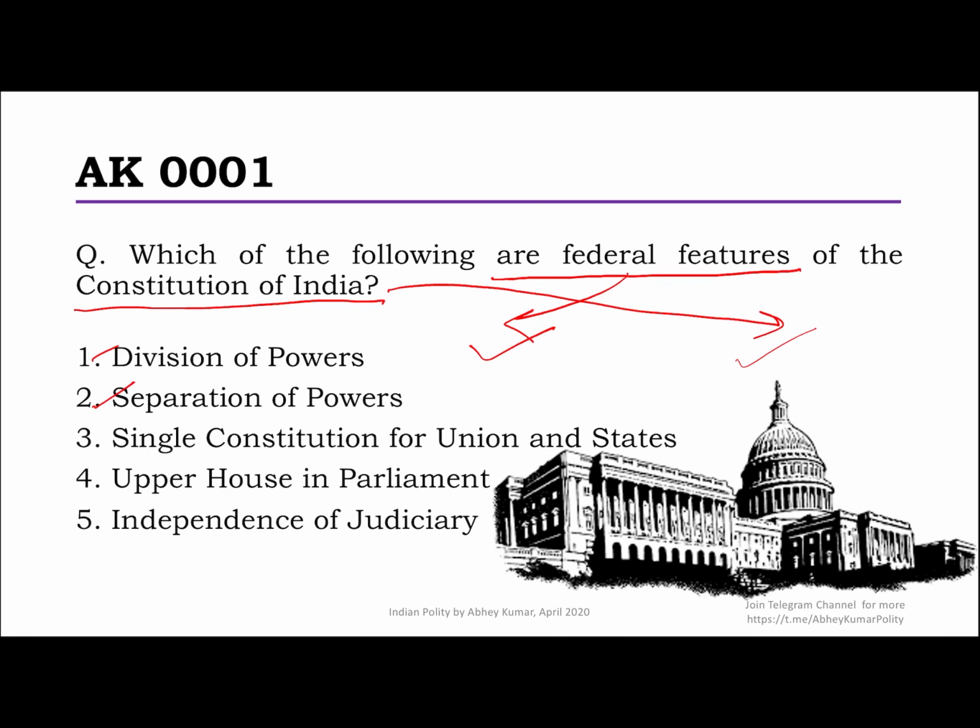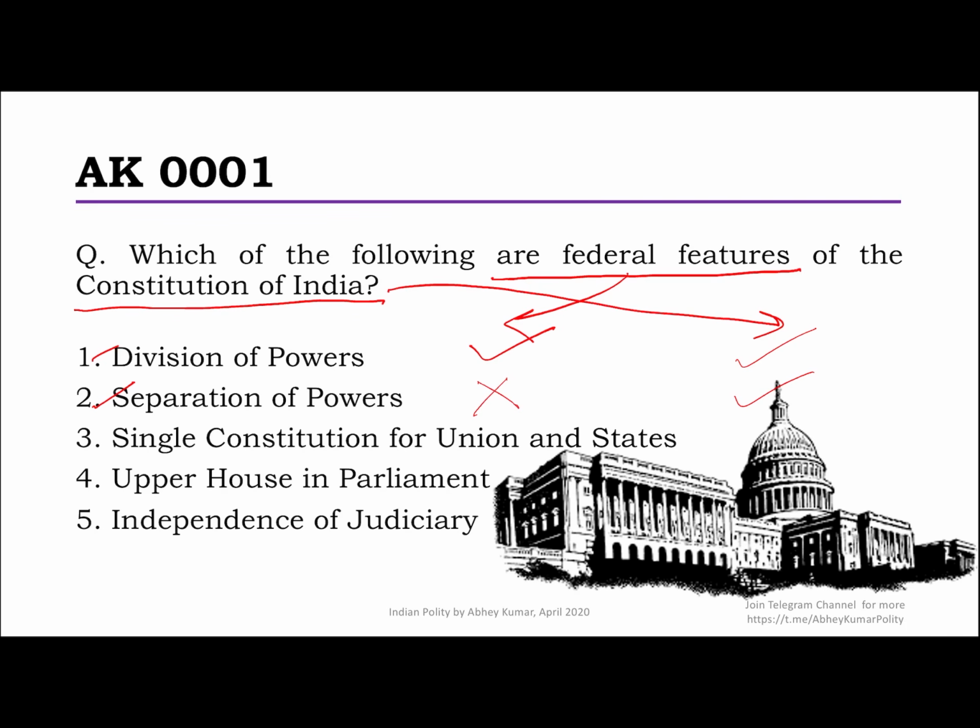Then the second option, the separation of power, which essentially means the separation of powers of a government, that is the legislature, the executive and the judiciary. This is definitely present in the Constitution of India. We know that. However, this is not an essential defining feature for being federal. It can be there in unitary as well. It may not be there in some federal countries. It's more of a modern state governance principle that is followed.